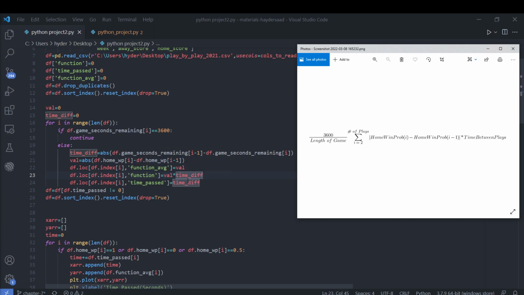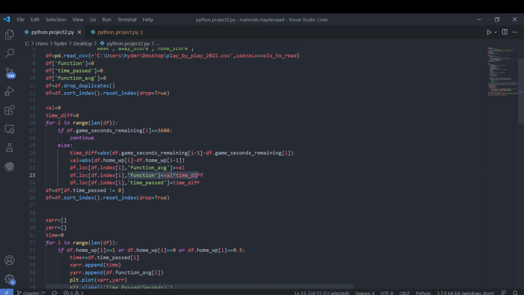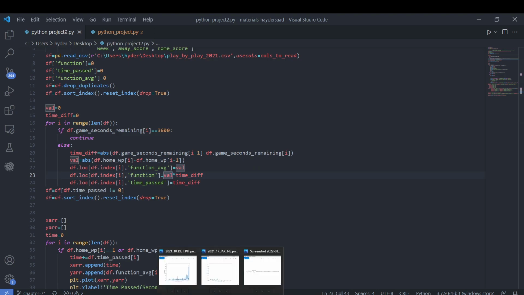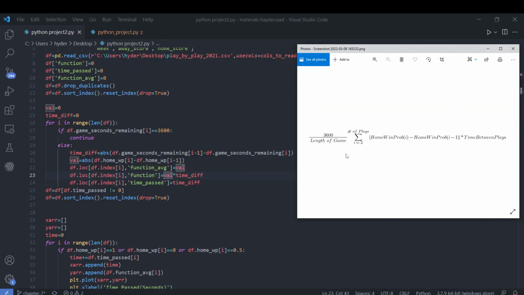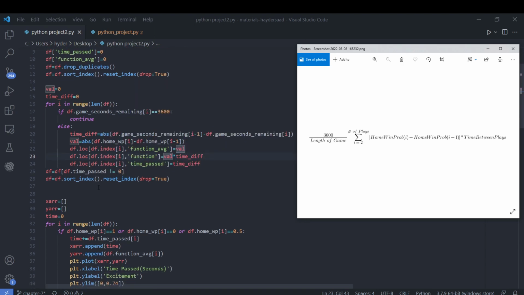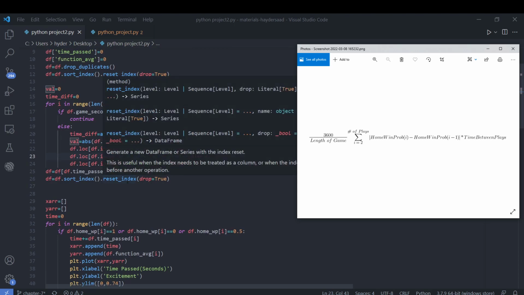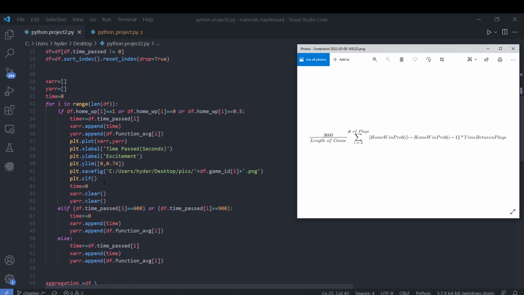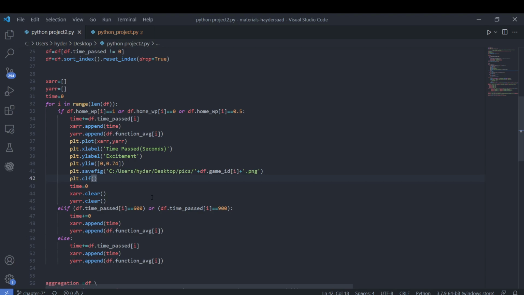We multiply these values, and that is the function. We have named it the function column, which is this part of our formula. And then this is basically a line to remove duplicates once more, and we reset the index. Now this part of the code is the part that creates the pictures we saw earlier,